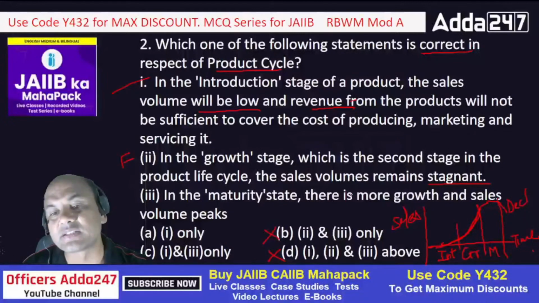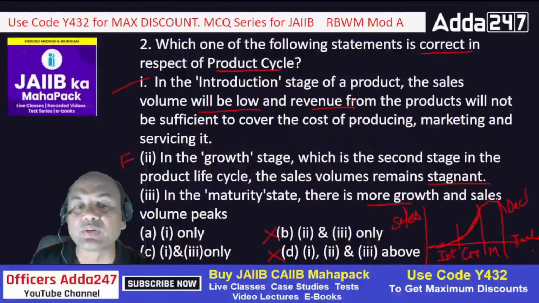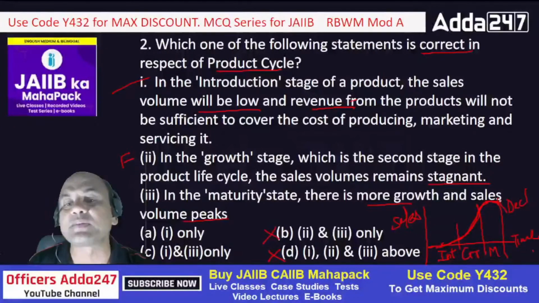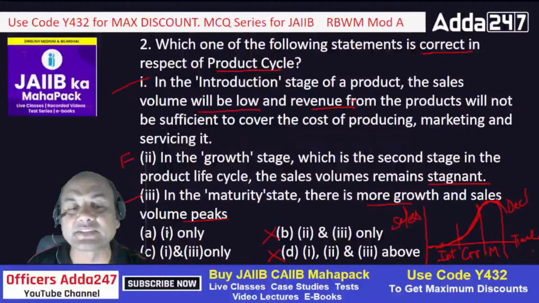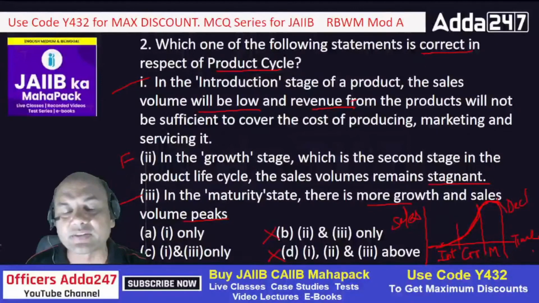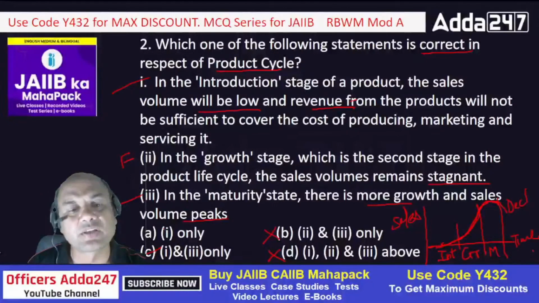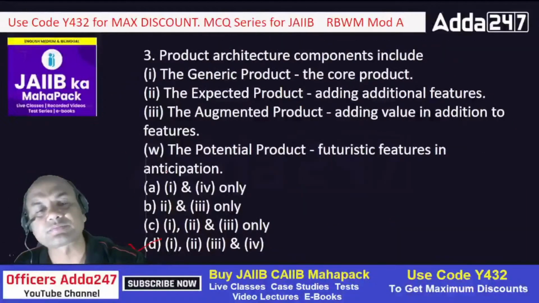Let's see the third one. In the maturity stage, there is more growth and sales volume peaks. More growth, that's okay. Peaks means what? See, this is maturity, this is the peak. After this, it is going down. So that is called a peak. So the third is also true. So 1 and 3, which is A and C? Type fast. C, correct. So it is C. In introduction volumes are low, then in maturity volumes are peaking.